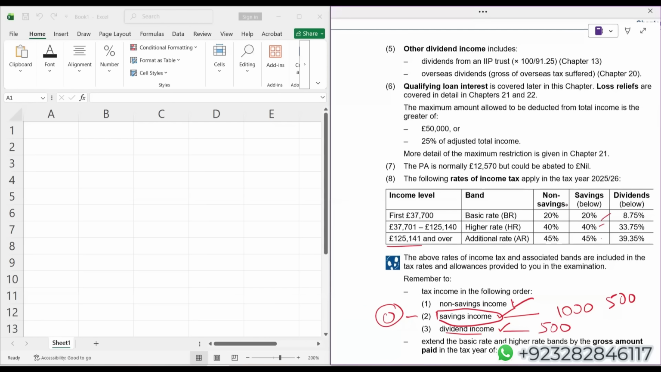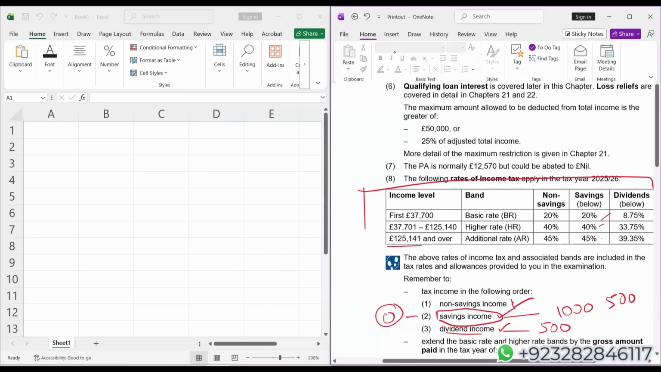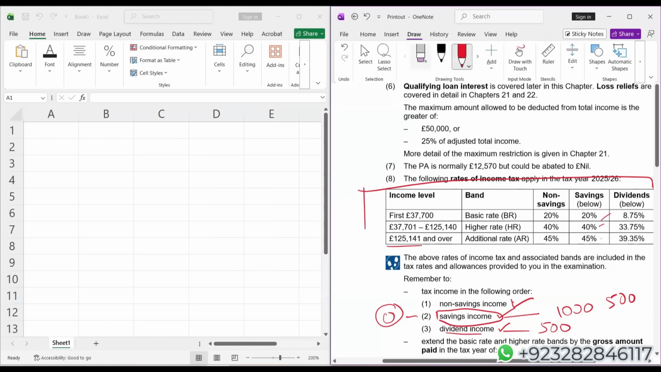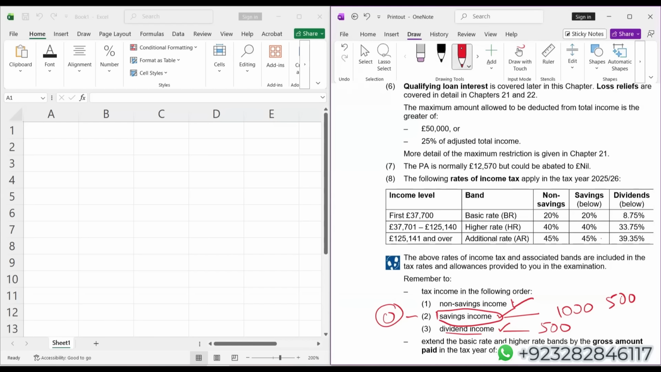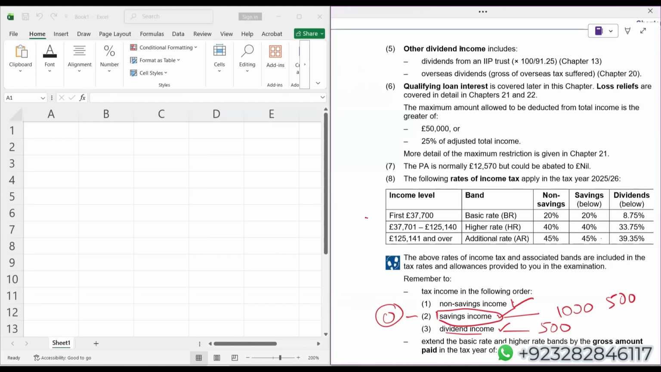And one more thing, the table which you can see here will be given to you in the exam. Obviously, after practicing a few questions, you will automatically remember these limits. But if someone is finding difficulty in memorizing these limits, that student should not be worried, because this table will be given to you in the exam. And following are the tax rates for 25, 26.